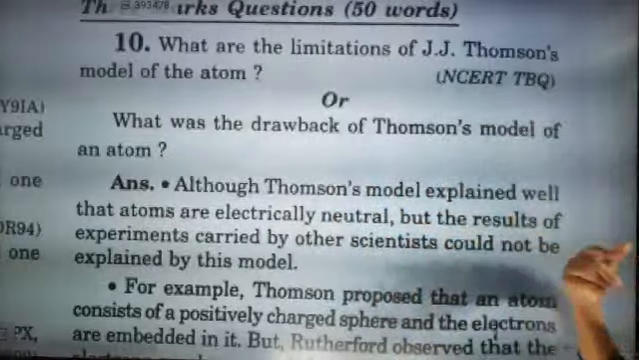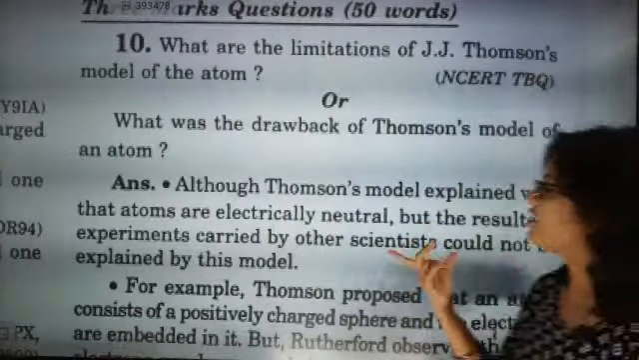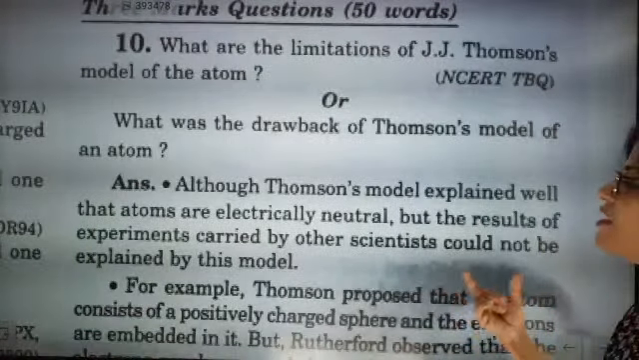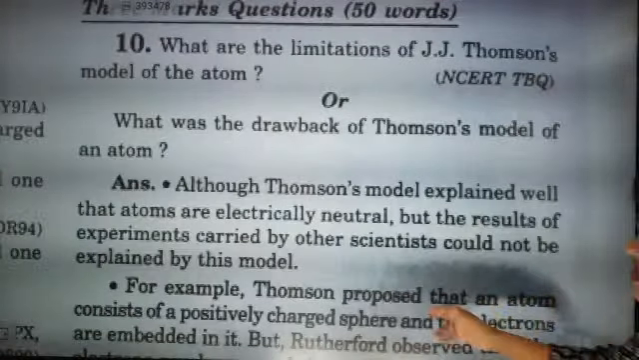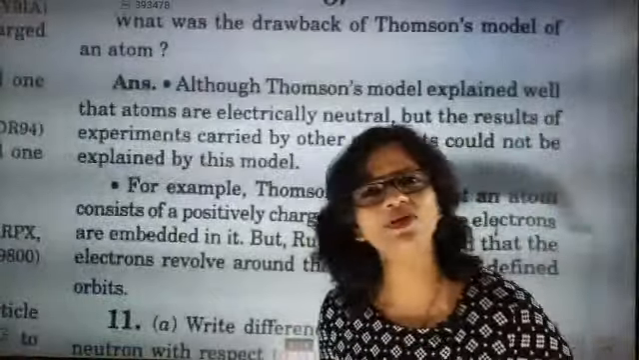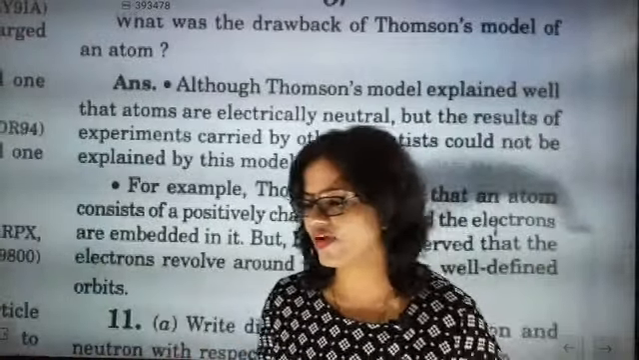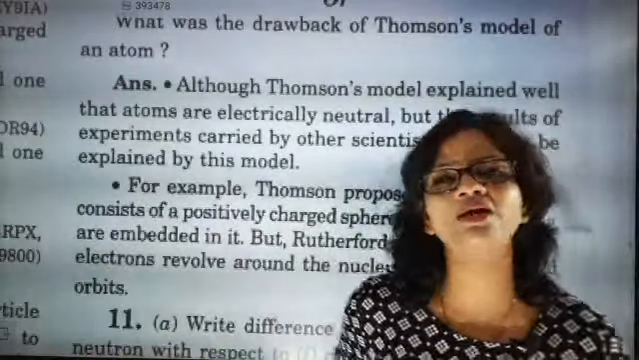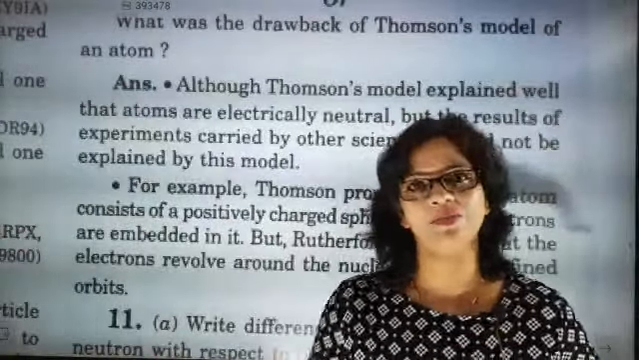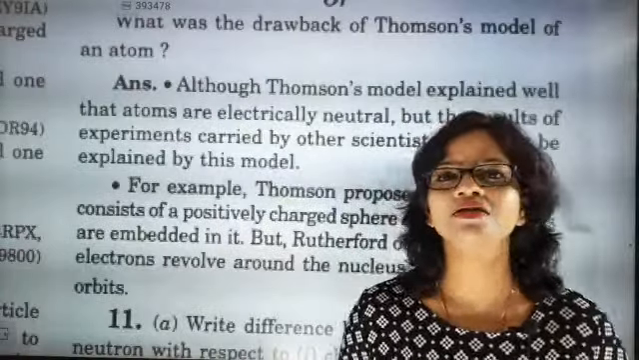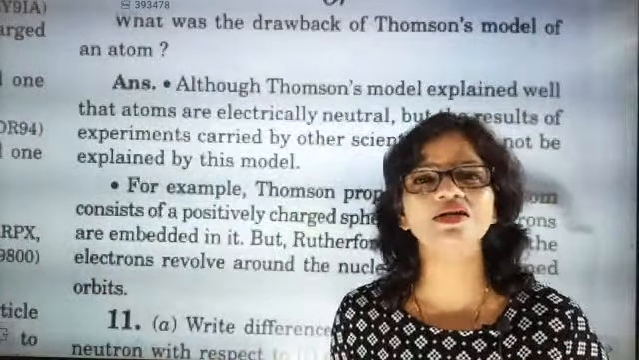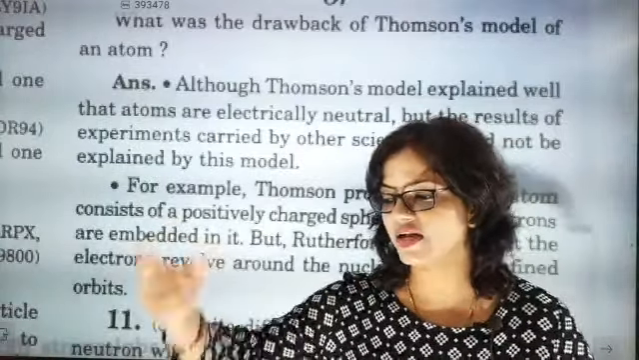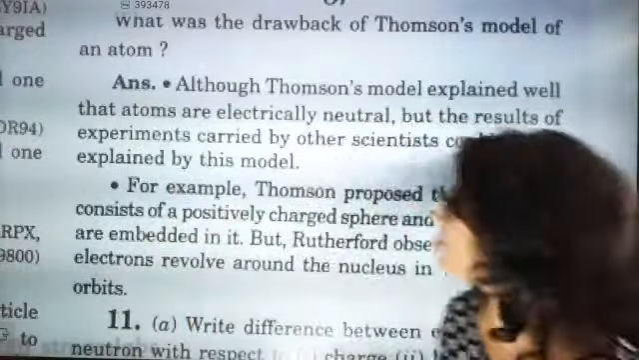Although the Thomson model explained well that atoms are electrically neutral, the results of experiments carried out by other scientists could not be explained by this model. J.J. Thomson's model of the atom was being backed by others, but nobody was able to back it because it did not support the point, and the point was only one: the positive charges are scattered in the structure, then how is it exactly reflecting the rays? It is not possible. I hope you have understood.